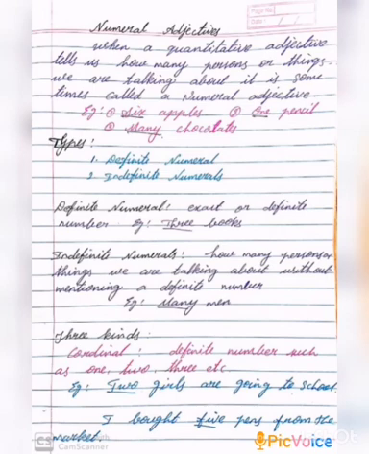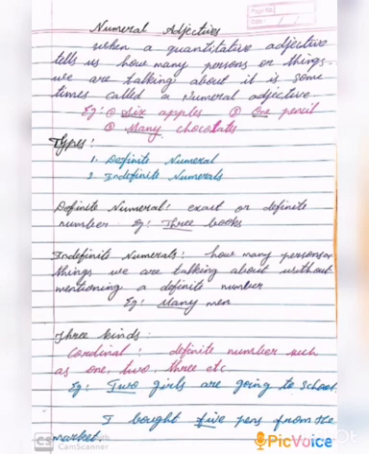Here numeral adjectives are divided into two types: definite numerals and indefinite numerals. First we will see definite numerals. Adjectives that mention an exact or definite number are called definite numeral adjectives.